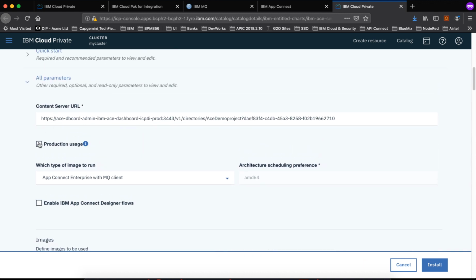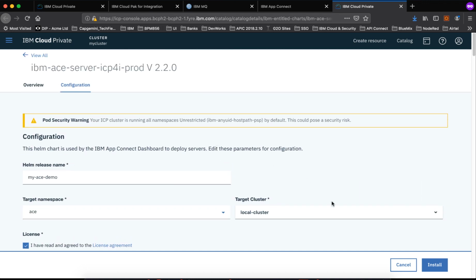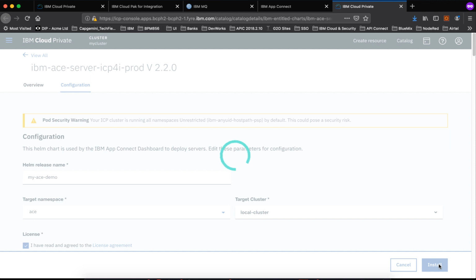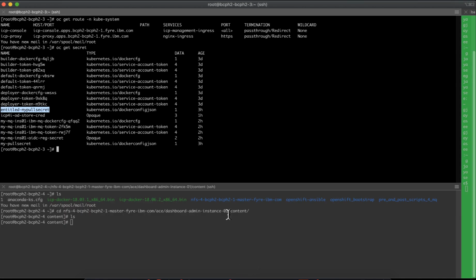And please ensure you are unchecking the production usage if you are doing it for development or demo purposes. Content server URL. Let me go and click install. Okay, installation started. For progress, view your Helm release. So before that, let's go back.